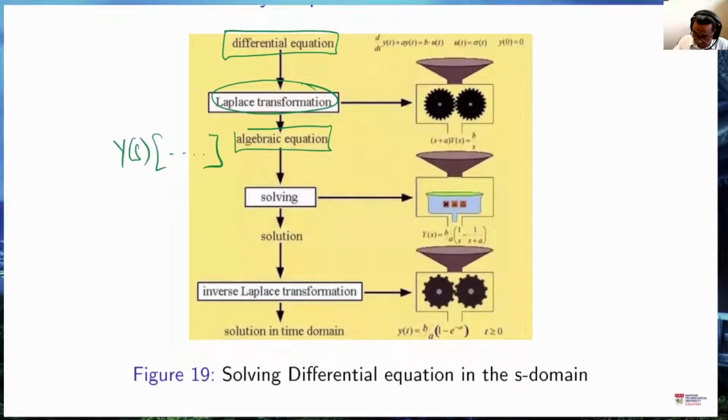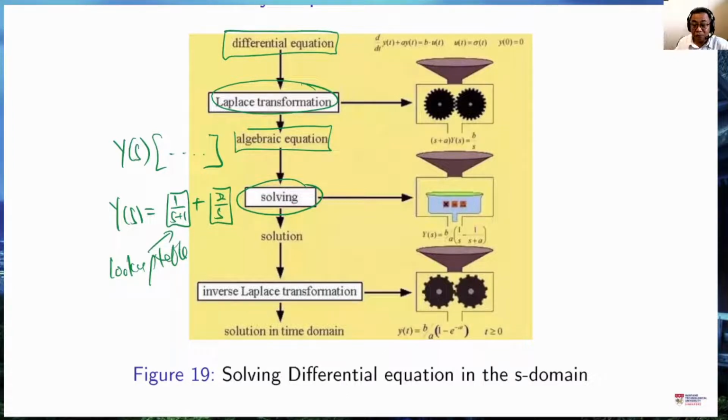And then when we solve for this, we want to have Y of s equal to some expression plus some expression where these expressions are in the lookup table. For example, 1 over s plus 1, 1 over s, or 2 over s, and so on and so forth. And once we have that, we can simply perform the inverse Laplace transform to get y of t.